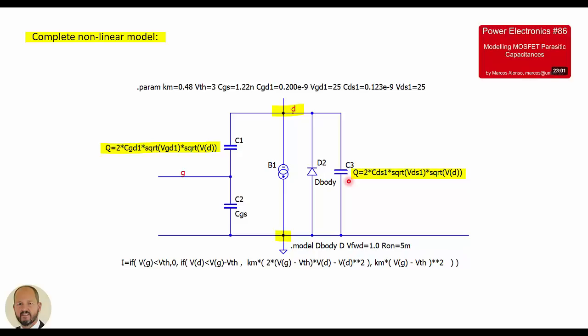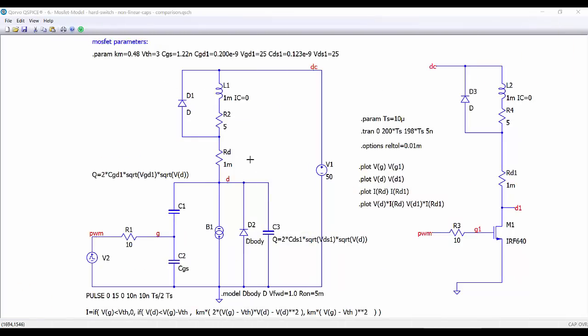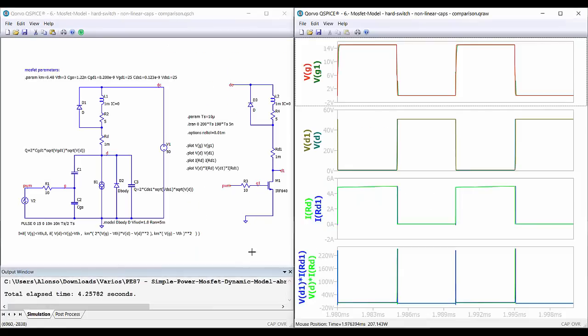So let's try now this model to see how good it is in comparison with the model that we have in QSPICE. Here we can see the complete model using the nonlinear capacitances. We can see the expressions, and here we have the model corresponding to the QSpice component. So again, we are going to plot together the different waveforms. Now we can run the simulation. And here we have the simulation result. This is the gate voltage, the voltage across the switch, the current through the switch, and the power. On this scale, they are very similar.